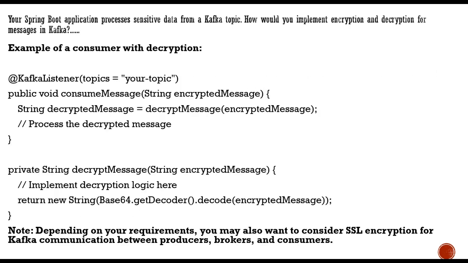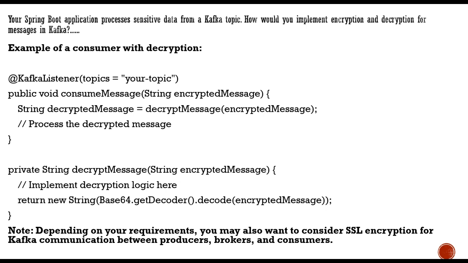Now at the decryption side, once the message is published and the consumer consumes it, it cannot process it directly. It has to decrypt it and then consume that particular message. So whatever algorithm you applied, the other party should also have the same library implemented, and then they can decode it.